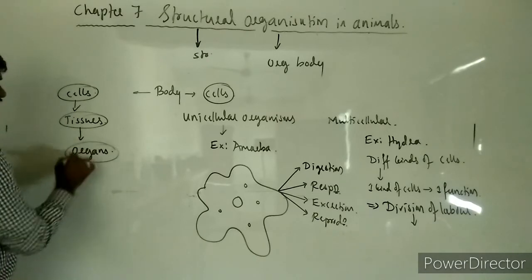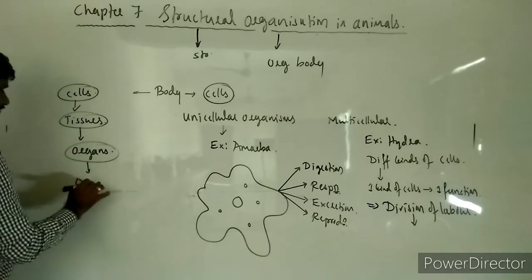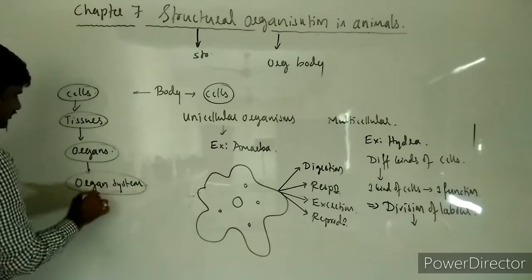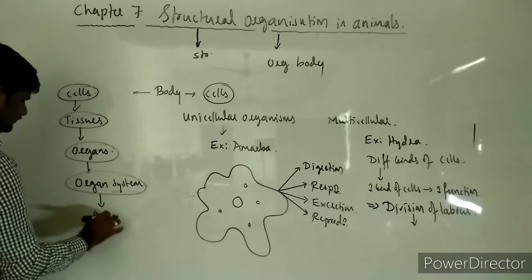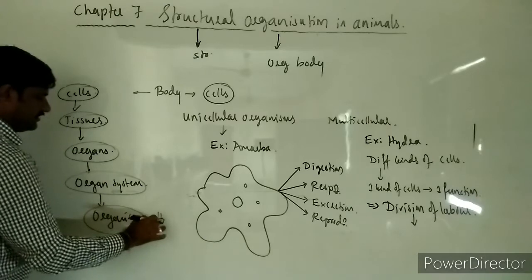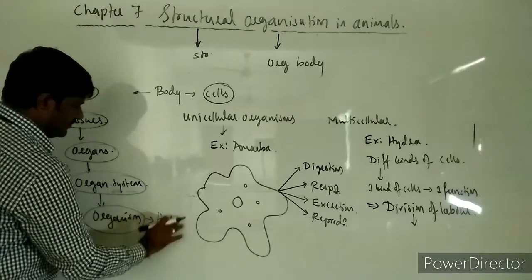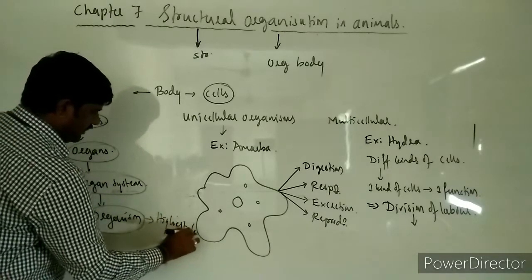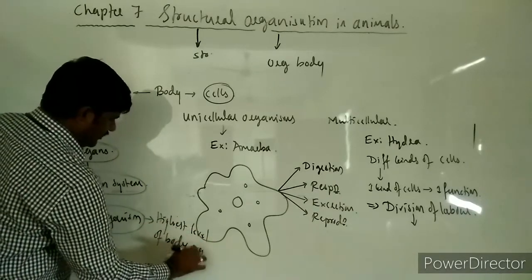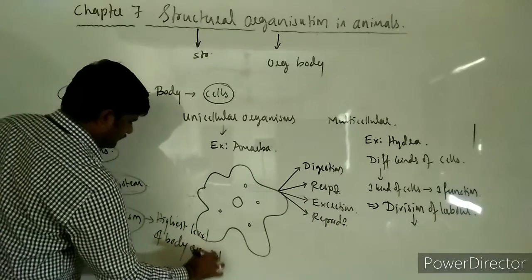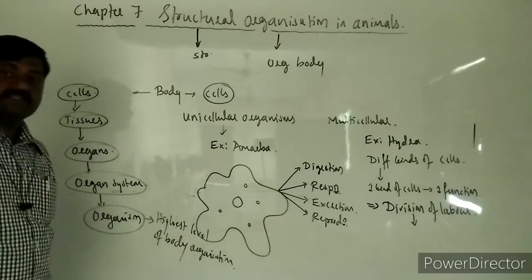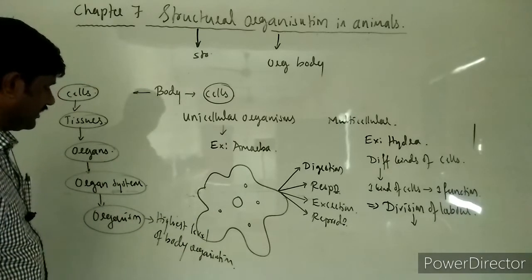Organs together form organ systems, and organ systems together form the organism. The organism itself is the highest level of body organization.